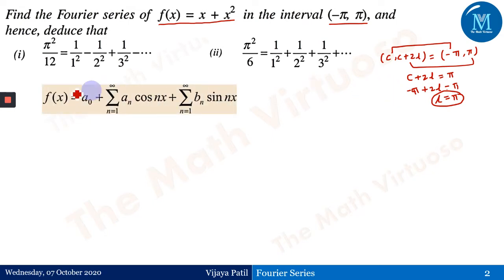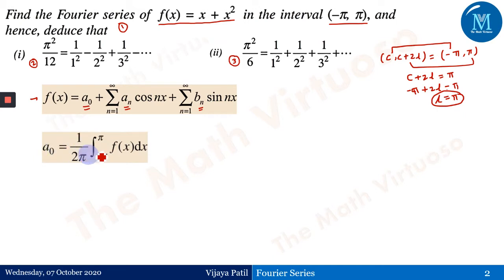Therefore, this is the f of x: f of x is a0 plus summation an cos of nx plus summation bn sin of nx. Now again we have to find a0, an and bn to address the first question, that is the Fourier series. Here we have three sub questions. We are dividing this entire question into three different parts: first, second and third. So we have two deduction parts.